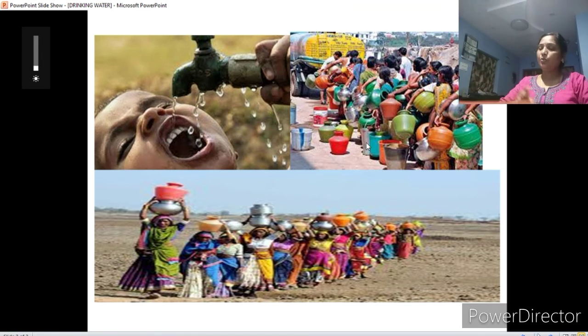Now shall we move on to the worksheet which is given in this S2? So in S2, page number 31, it clearly explains the condition of Rajasthan. These all are Rajasthani people. How the people are facing water scarcity in Rajasthan and in Delhi.